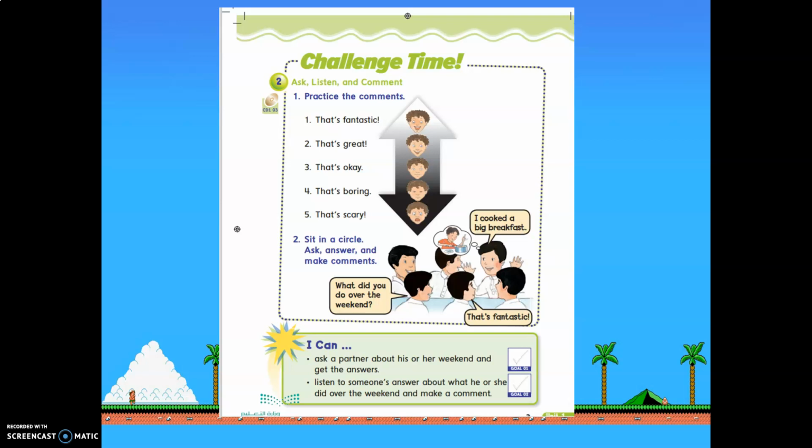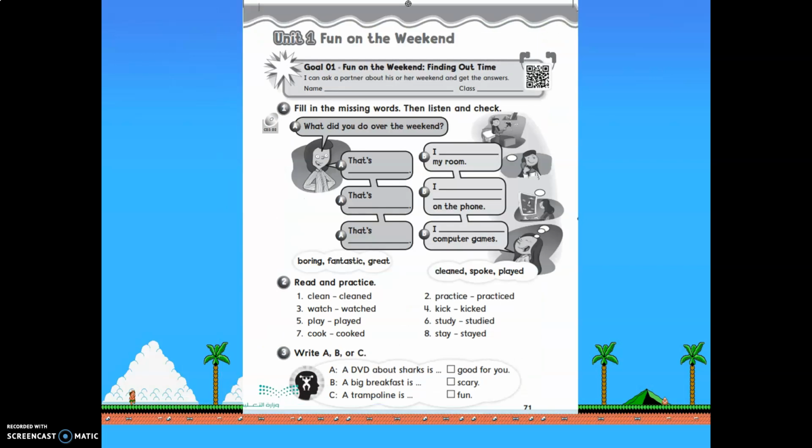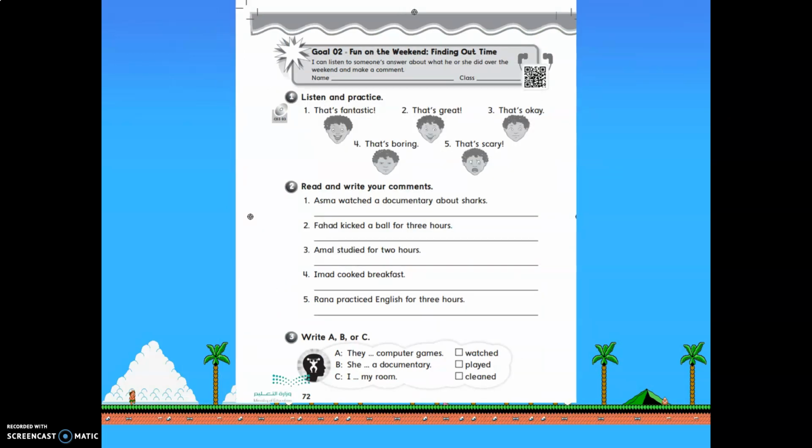Now, let's play for real. Okay, guys, we will do this exercise together in my virtual class. Your homework is page number 71, girls, and 72 in the activity book. Okay, page 71 and 72, girls.